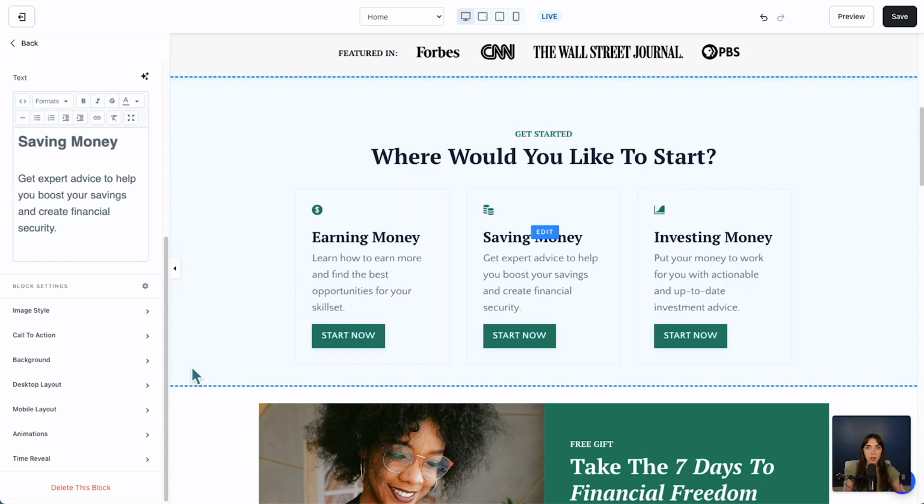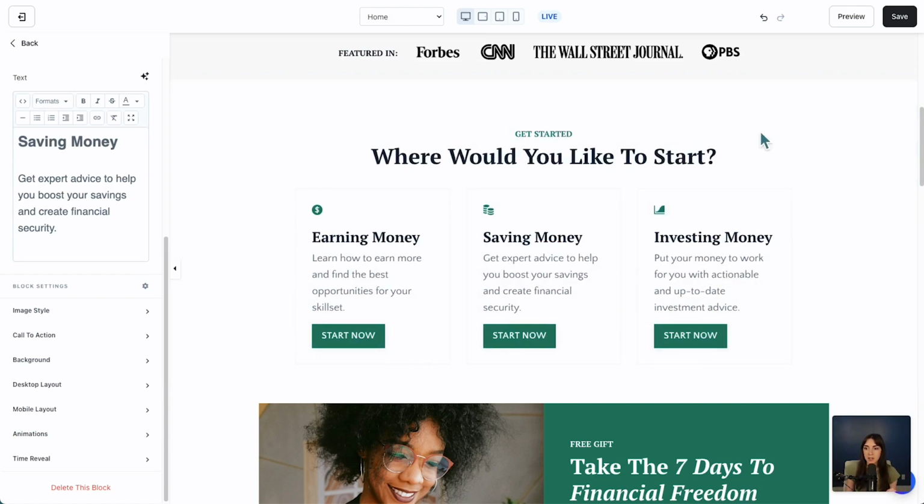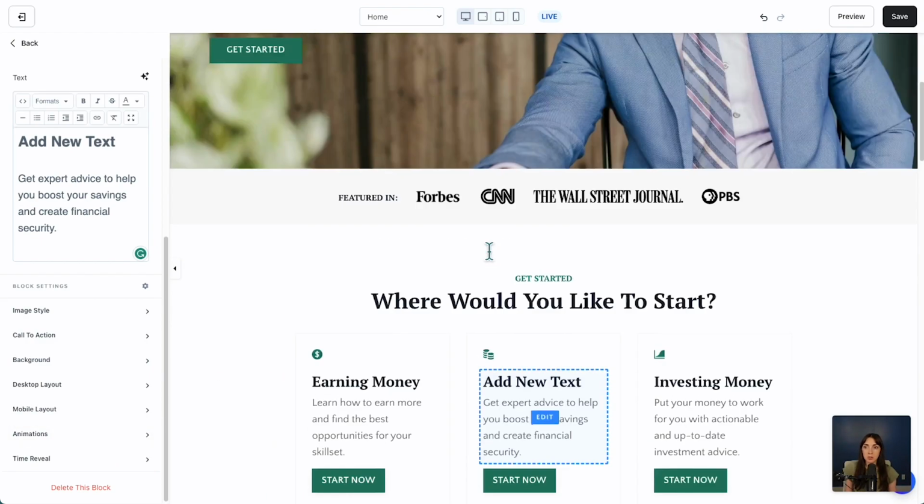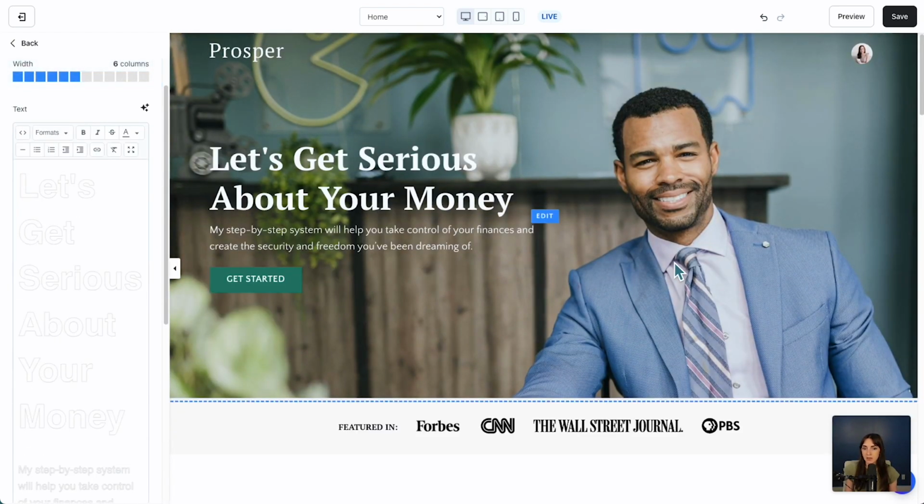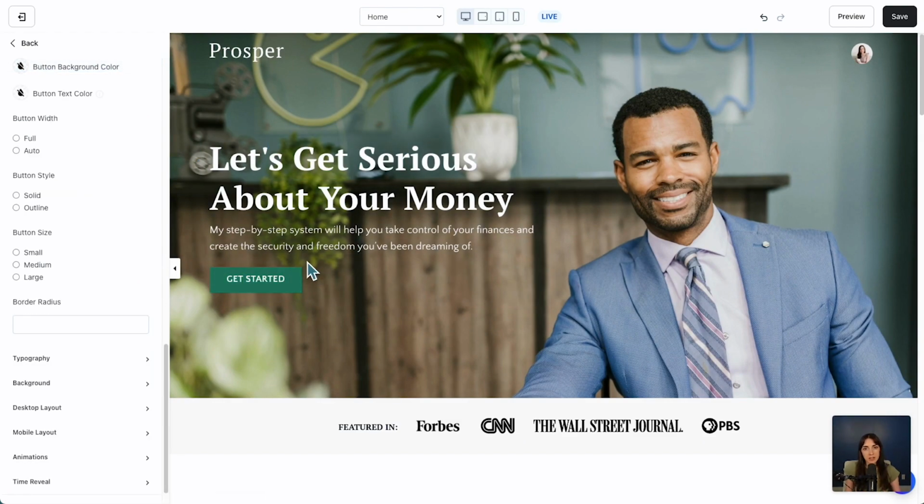So one overall Kajabi editing tip is just knowing that depending on what you've clicked in the right side of the screen, that will alter what the menu options are on the left. So I can see that I'm editing text. I have not just clicked the section, I have actually gone all the way into this specific text block, and I could add new text here, and I could go into individual block settings below to continue customizing. So again, let's say I wanted to edit the hero. You can see I could edit this text, or I could click into the button. And as you click, it becomes more granular to customize anything you want on the side.